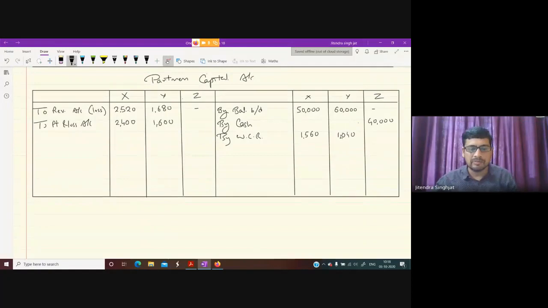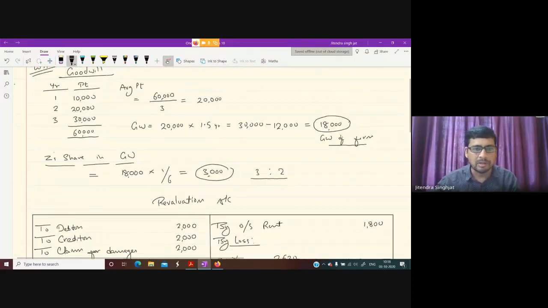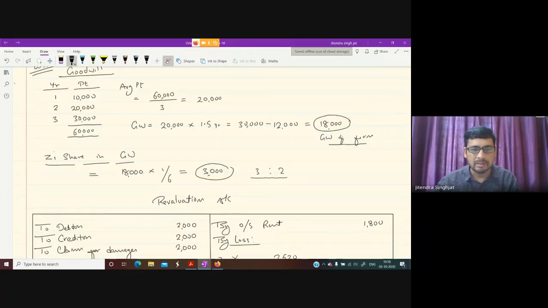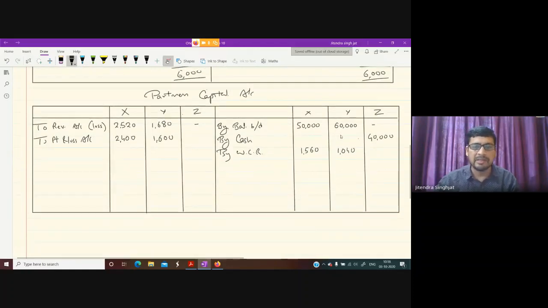Now, children, there is one more thing in the adjustment. You can see here goodwill. What is the goodwill of Z? 3,000. But he is unable to bring it. Children, in this condition, when Z is unable to bring, normally there are two ways. Either we deduct his capital or we open a current account. Both ways are correct.